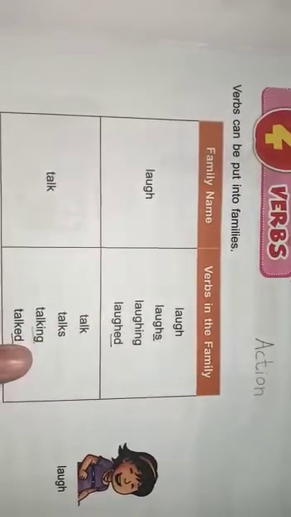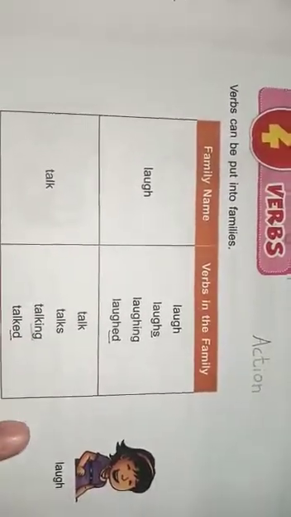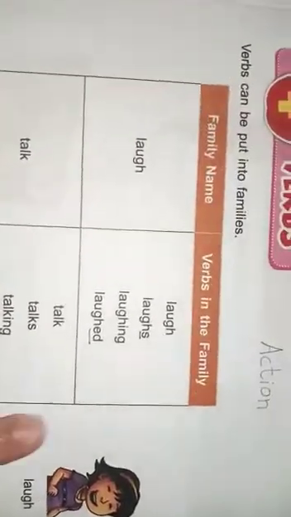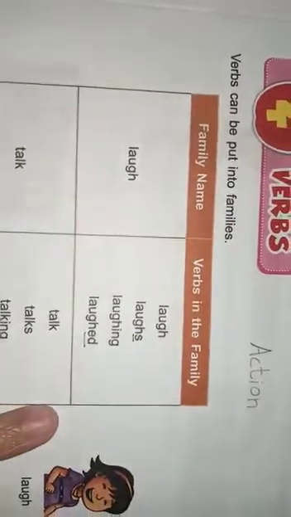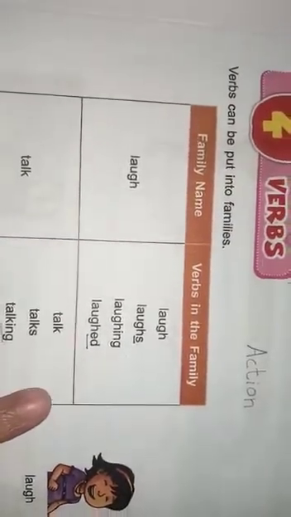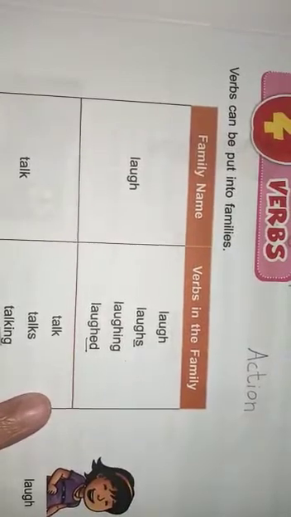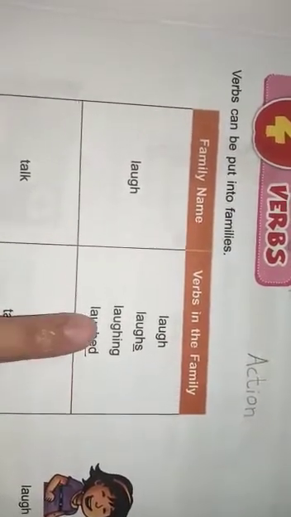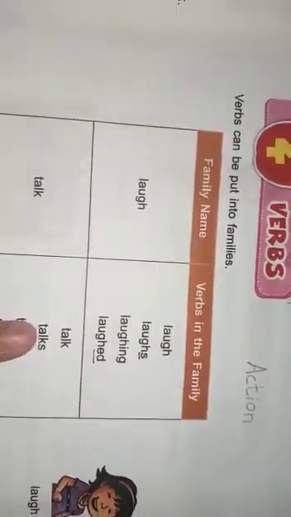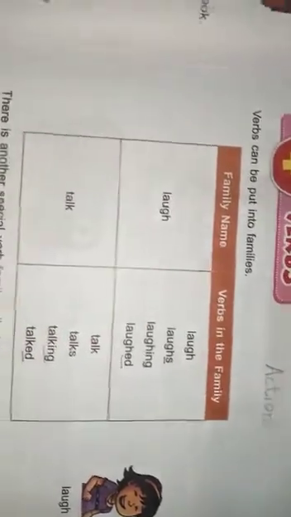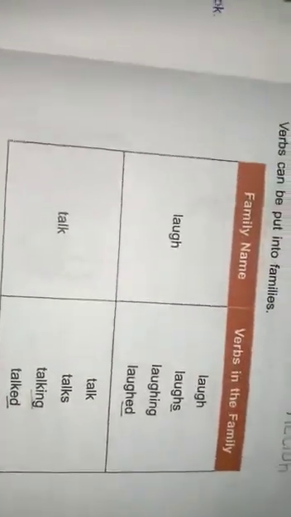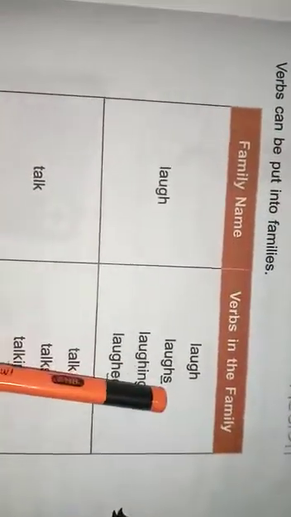L-A-U-G-H, laugh. Laugh can be used in so many ways. L-A-U-G-H, laugh. L-A-U-G-H-S, laughs. L-A-U-G-H-I-N-G, laughing. L-A-U-G-H-E-D, laughed. When a single person laughs, we add S or ES with that verb.